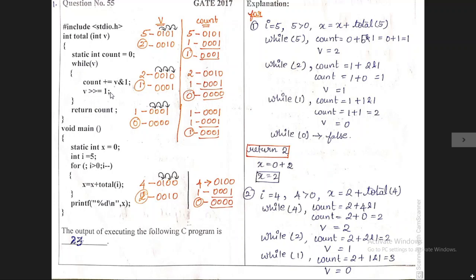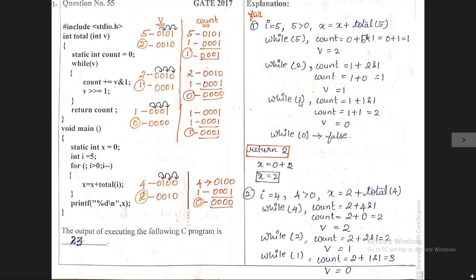Coming to the second statement, v holds the value 2, so we need to convert this decimal to binary. After converting the binary value, we need to right shift by one position. After shifting, we finally get the output as 1, so the value for v is 1, and the while condition is further executed because of 1.